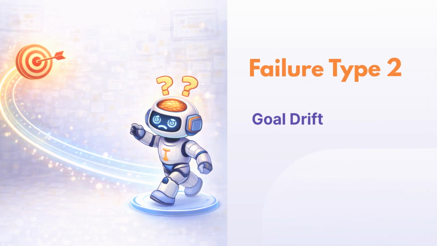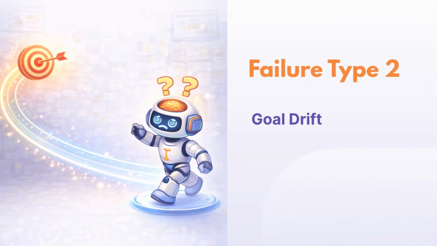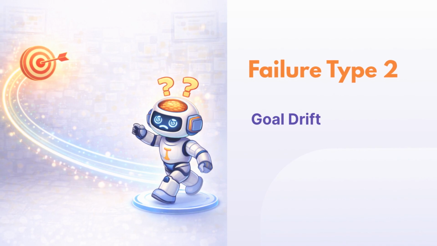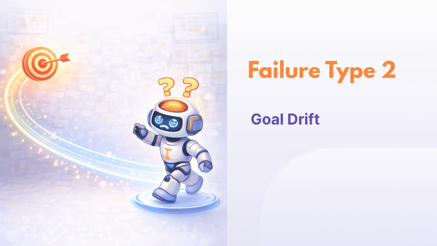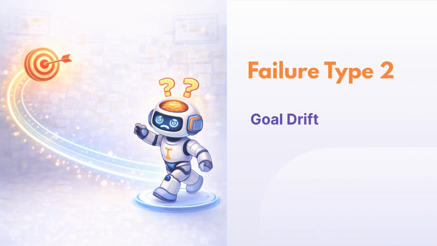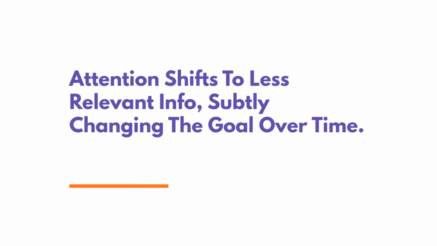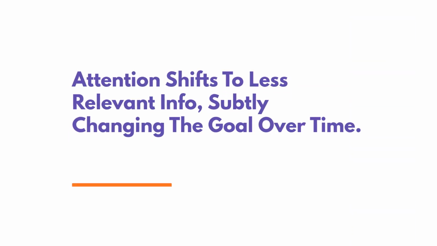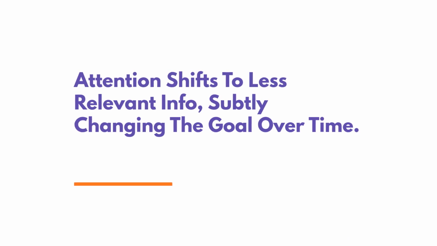Moving on to the next failure type, goal drift. Another common failure is goal drift. The agent starts with a clear goal, but slowly, step by step, it shifts focus. This happens when the agent gives too much importance to new information. Each new input feels important, so the goal slowly changes.